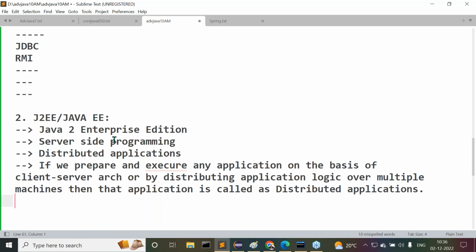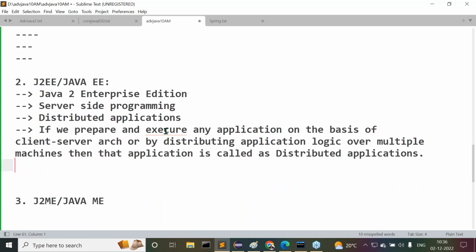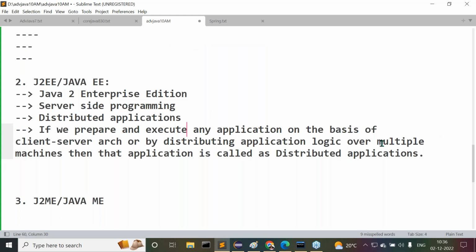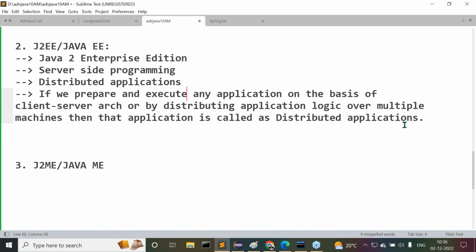Both are same. If we design and execute any application on the basis of client server architecture or by distributing application logic over multiple machines, then that application is called a distributed application.